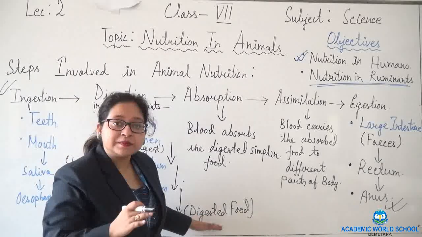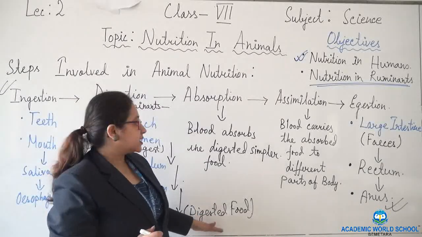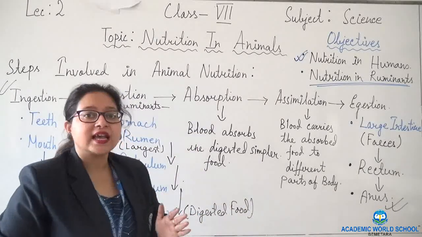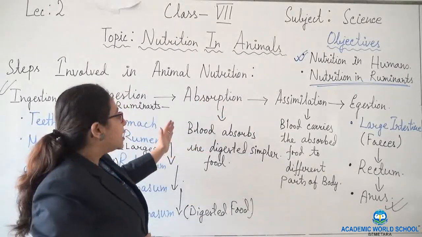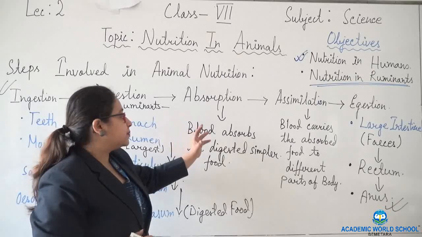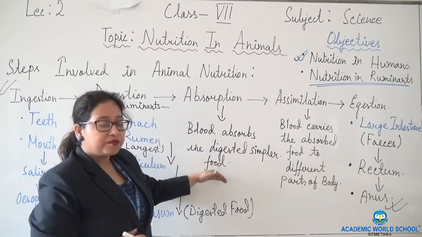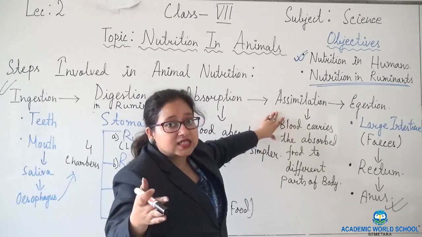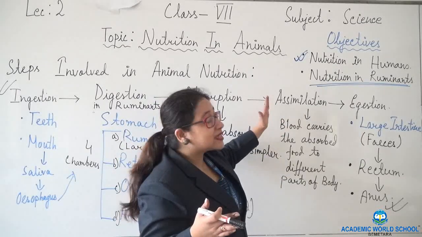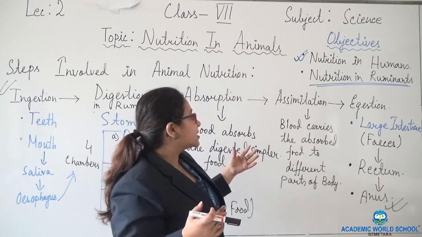After the food is completely digested in the small intestine, digestion ends and comes the next step, that is absorption. Here the blood absorbs the digested simpler food and it is sent to the next step, that is assimilation. What happens in assimilation?